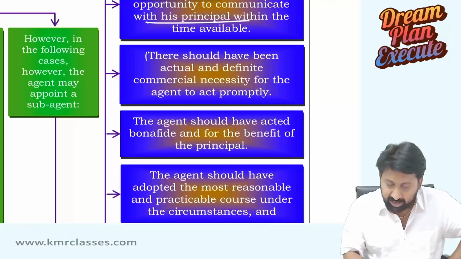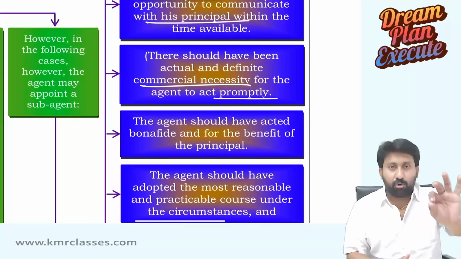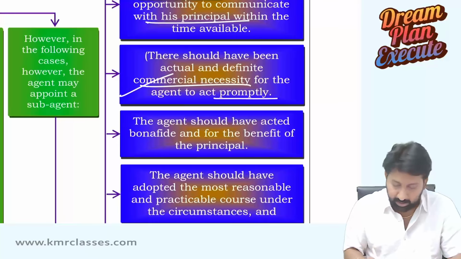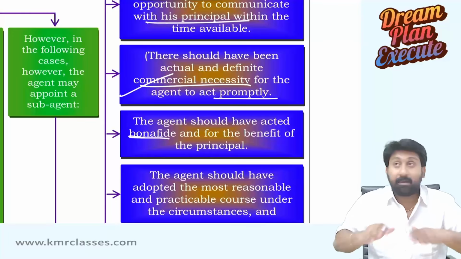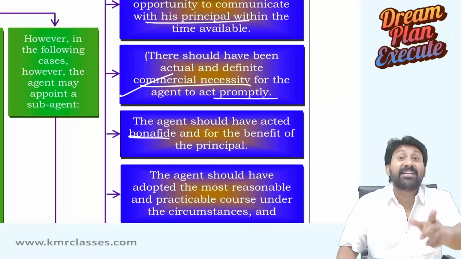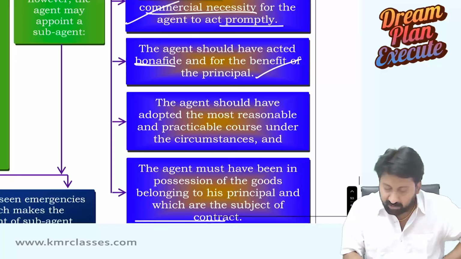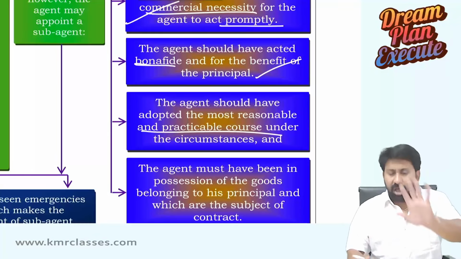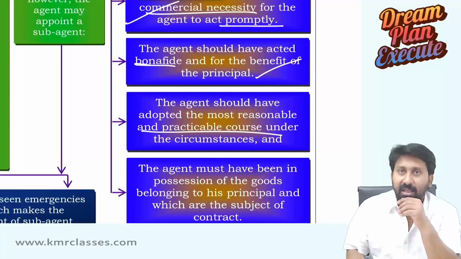There should have been actual or definite commercial necessity for the agent to act promptly. Means, if you do not do this, instead of 5 lakh, 5 crore rupees worth of goods will be going out. The agent should have acted bona fide, means in good faith. Not for his own benefit, but for the benefit of the principal. Bona means good, fide means intention. With good intention he must have done it for the benefit of the principal. The agent should have adopted the most reasonable and practicable course of action. Means what? Normally if fire catches, immediately what anyone will do is bring a bucket and put it on the fire. You should call the fire brigade.